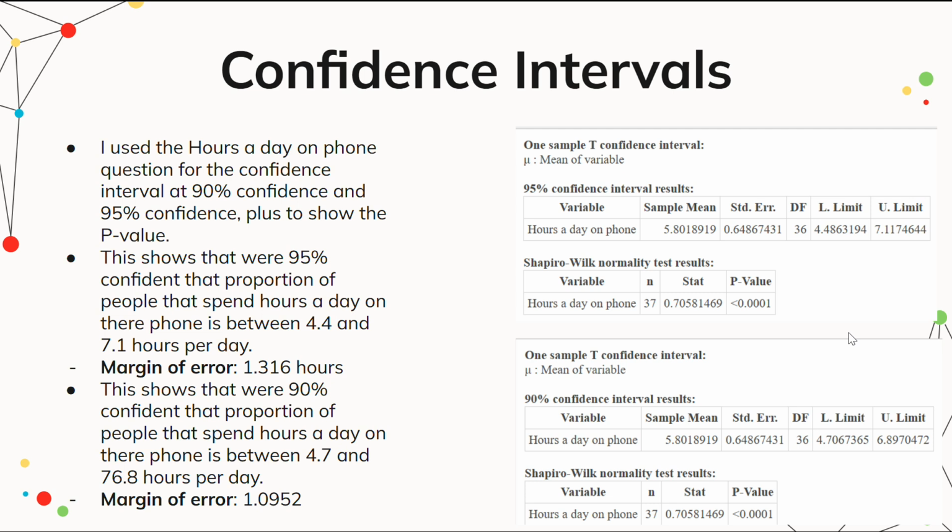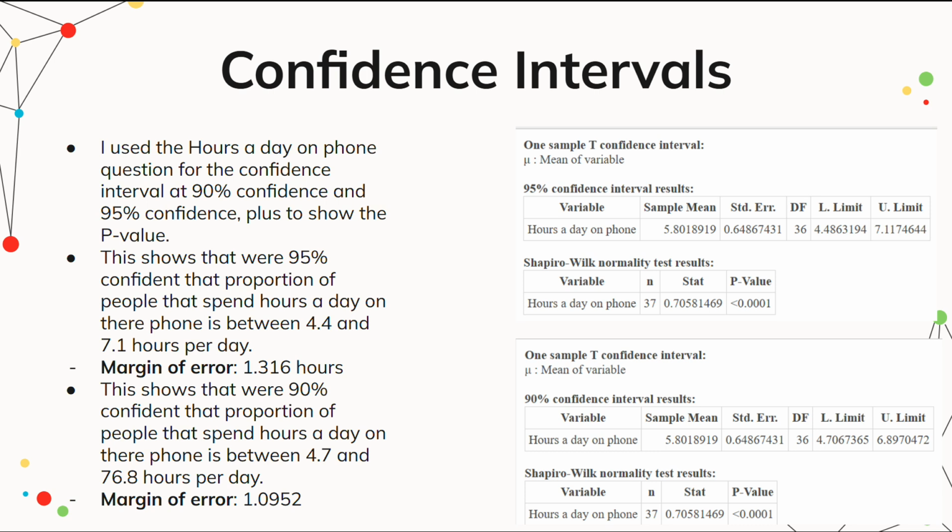So for the confidence intervals, I used the hours a day on phone question at 90% confidence and 95% confidence, plus to show the p-value. The upper one, as you can see, is 95%, lower is 90. For the 95%, it shows we are 95% confident the proportion of people that spend hours a day on their phone is between 4.4, which is the lower limit, and 7.4, which would be the upper limit. And then we also get our p-value from this. The margin of error for that would be 1.316.